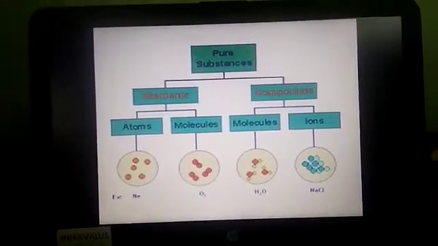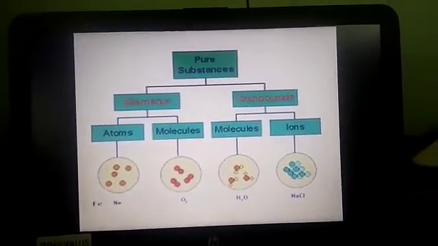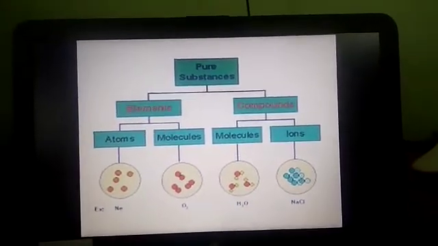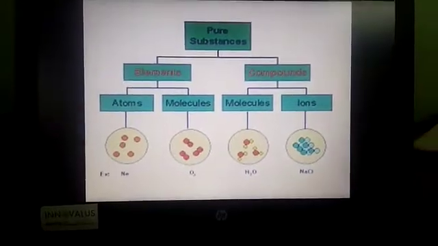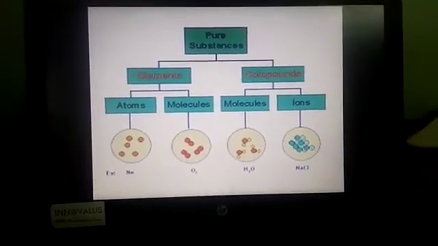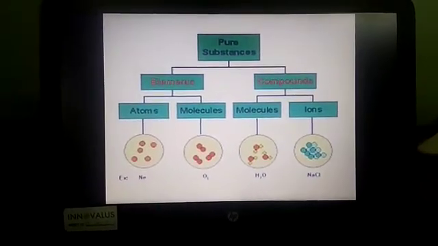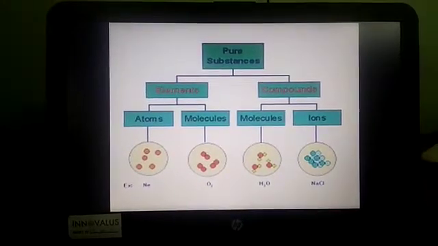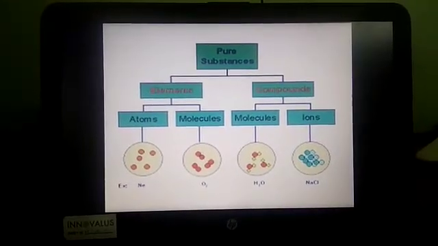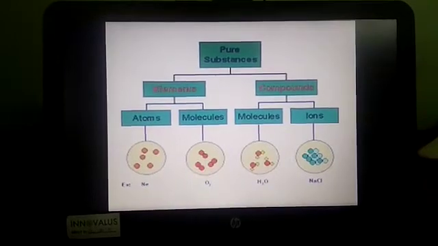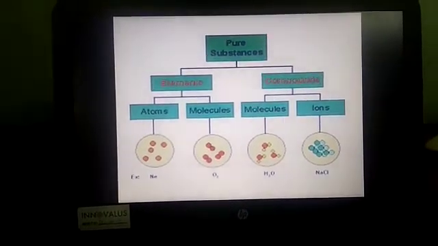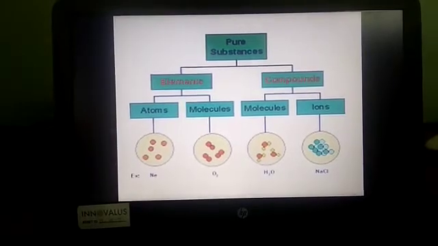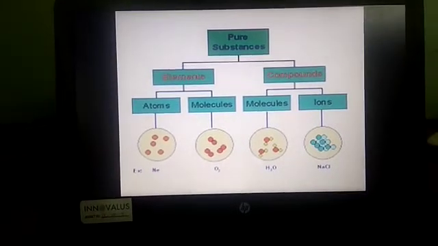And then children, for the objective type questions in physical and chemical changes of the second chapter. The first one: select the correct answer from the choices in the bracket. A change in which a substance retains its identity is a physical change. Matter is added or removed during a physical change.